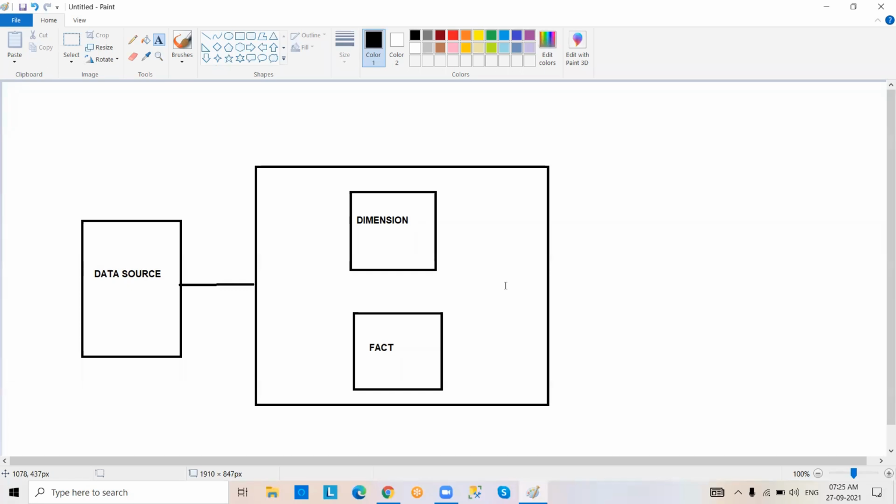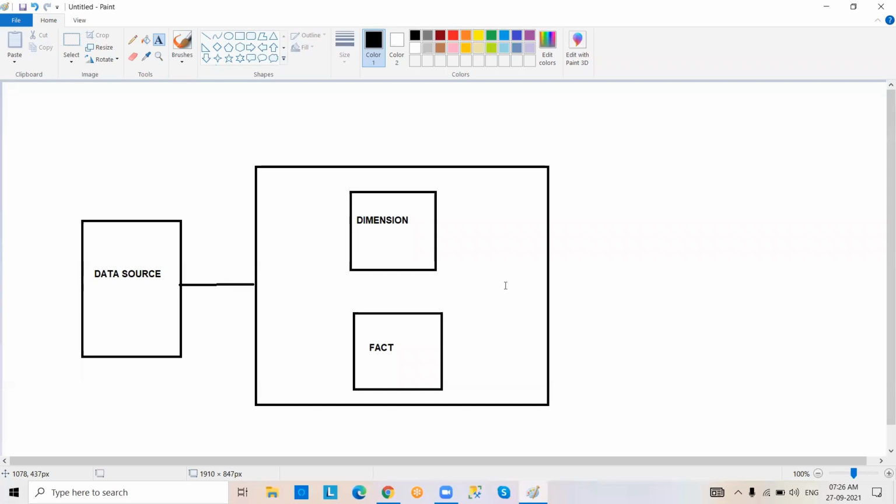So the tables you are going to extract from this source, they all come under dimension tables only. Whatever tables we are going to extract from the source, they all come under dimension tables only. Then what is this fact table, Guru?